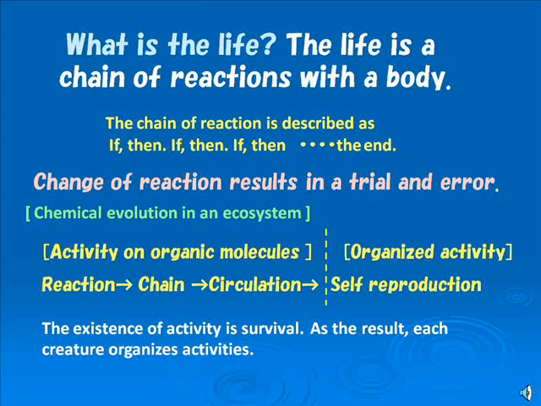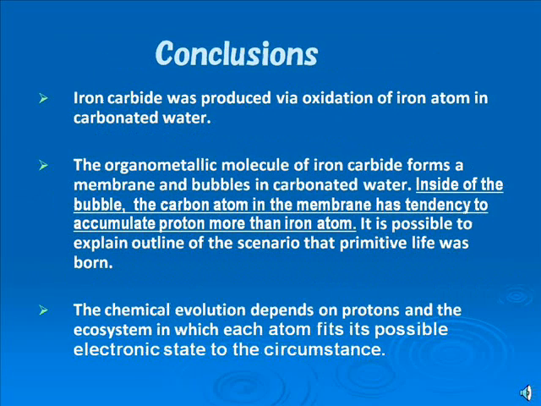How was the chemical evolution for the birth of first life brought? It is considered that those reactions in the carbonated water containing metal atoms brought the chemical evolution and birth of life. As for conclusions, iron carbide was produced by oxidation of iron atoms in carbonated water. Membranes together with iron carbide and protons are produced via oxidation of iron carbide in water. The proton is available as a driving force for the activities of life. It is possible to explain the mechanism of the first life.